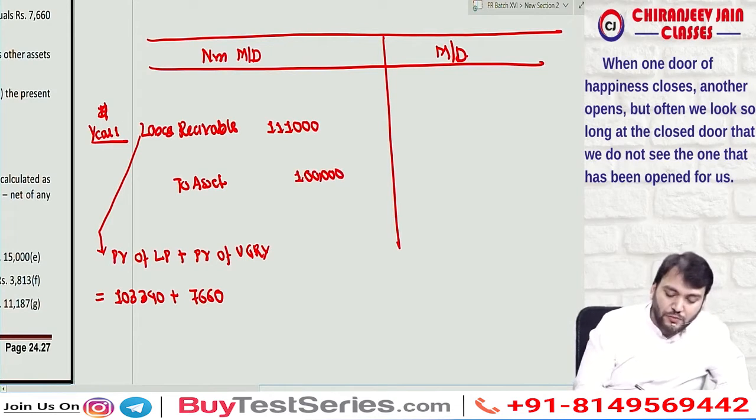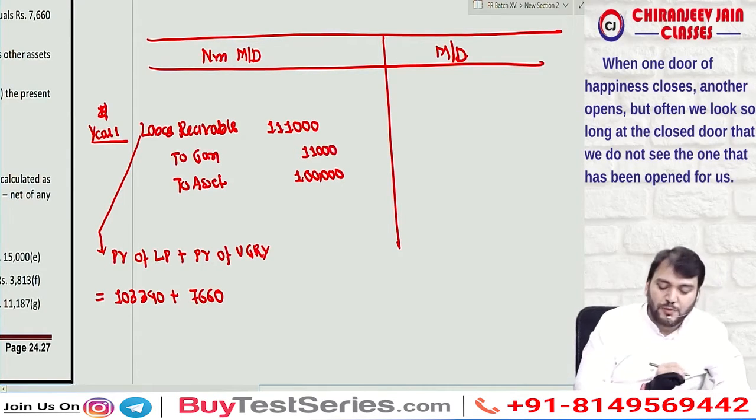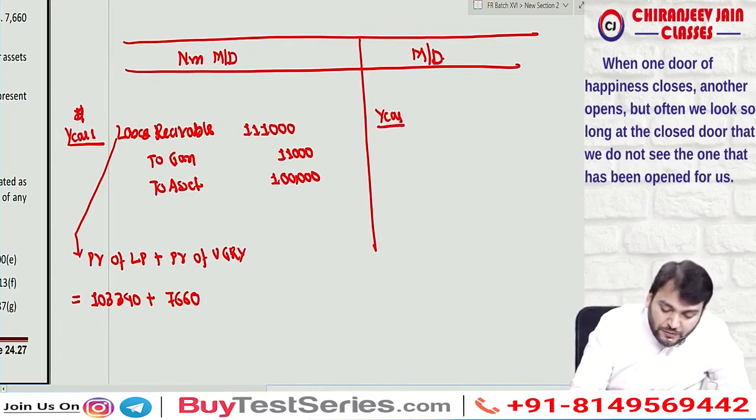Asset carrying amount is equal to 1 lakh. Therefore, gain will be 11,000, and this will be transferred to P&L. So this will be the journal entry in case of a non-manufacturer dealer. What will be the journal entry in case of a manufacturer dealer?